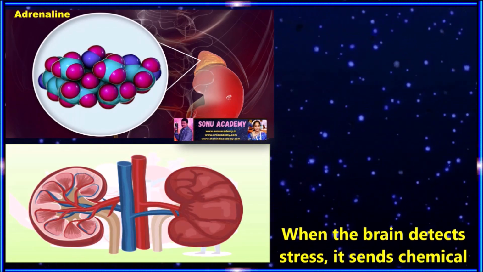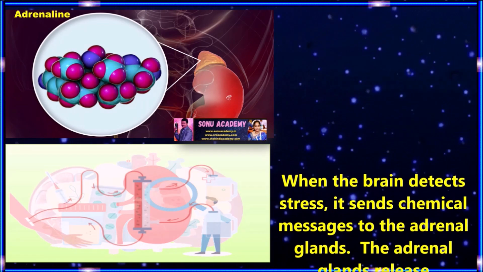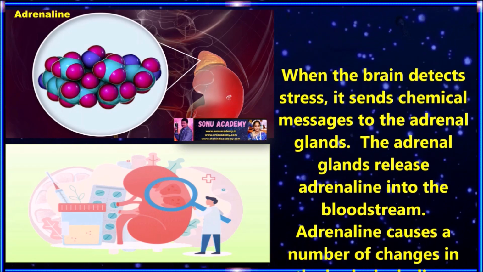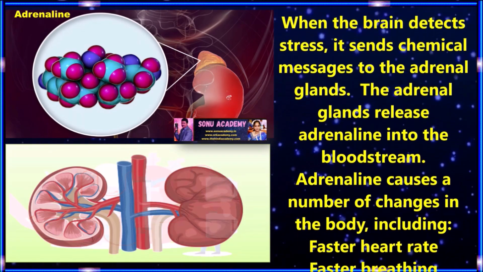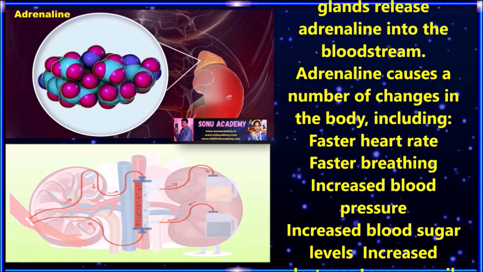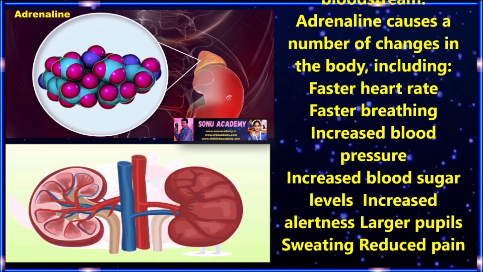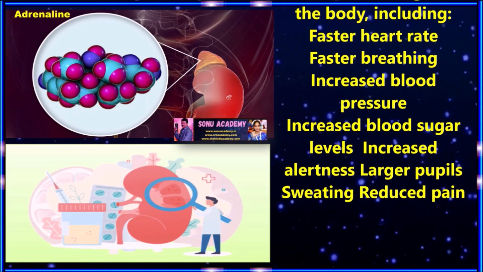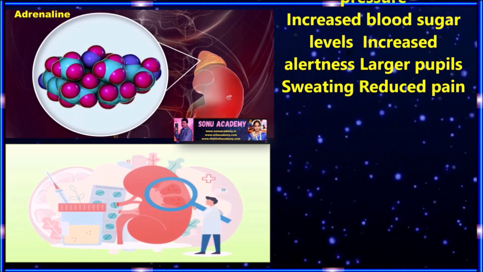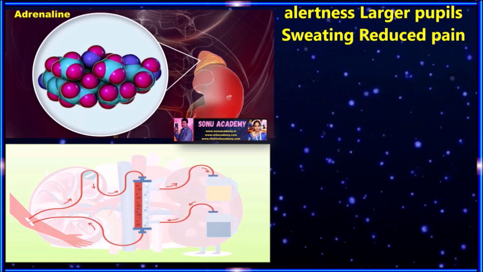Children, let us see how this gland works. When the brain detects stress, it sends signals to the adrenal gland. The adrenal gland releases adrenaline into the bloodstream. The adrenaline causes a number of changes in the body, including faster heart rate, faster breathing, increased blood pressure, increased blood sugar levels, increased alertness, large pupils, sweating and reduced pain.